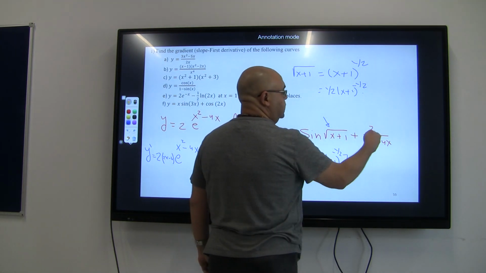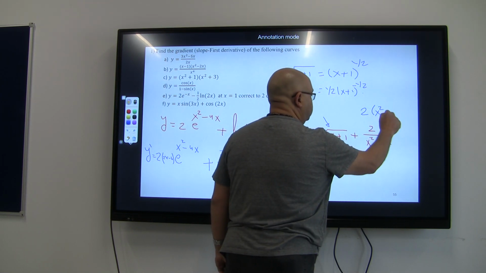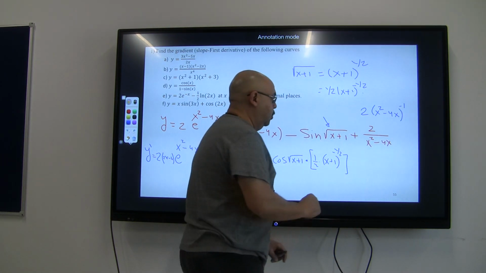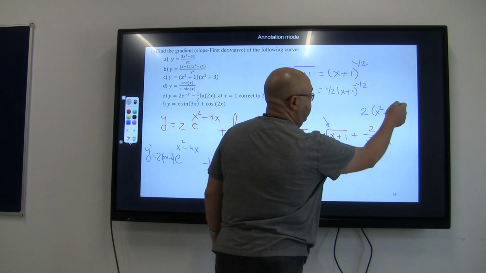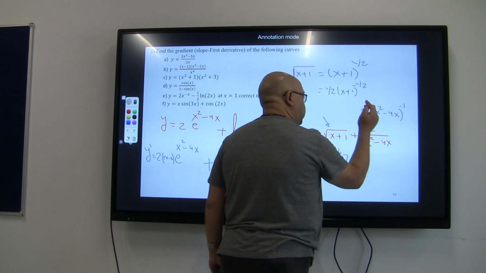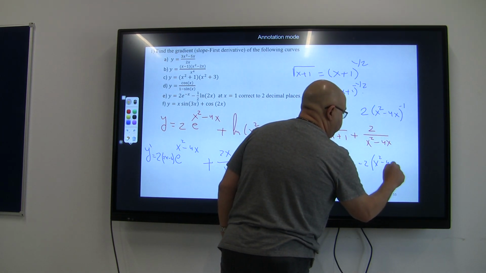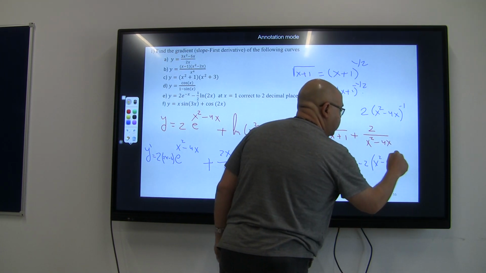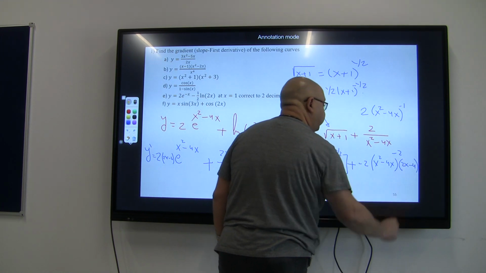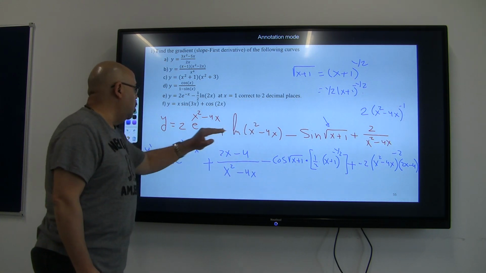If I want to look at this problem, I can put it in this form: 2 times x squared minus 4x to the power of negative 1, which is really very simple. All I have to do is make a plus, then let the power go down, so it's going to be negative 1 times 2, which is negative 2. Take 1 off the power, subtracting 1 from negative 1, so it's going to be negative 2, times 2x minus 4, which is the derivative of the function inside the bracket. This is a successful treatment for a long function.